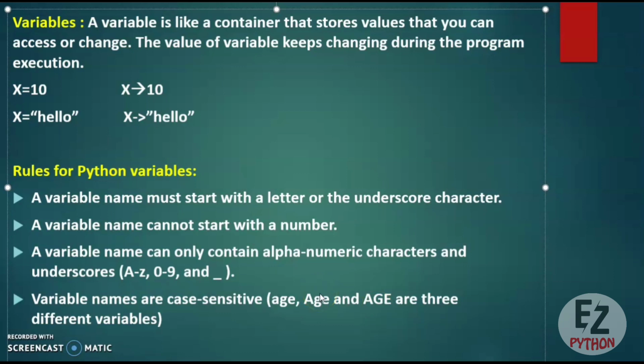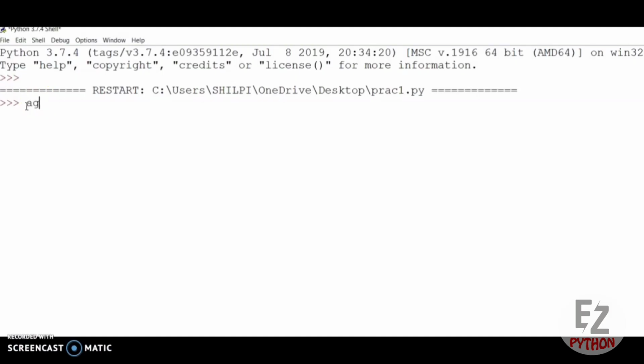So I will show you this practically also. Suppose I am taking the variable name age equal to 10. If you try to print the value of this age variable, it will show you 10 as your result. Now if I start this variable name with an underscore, _age equal to 18, it will accept this because your variable name can start with an underscore and with a letter, but it cannot start with a digit.